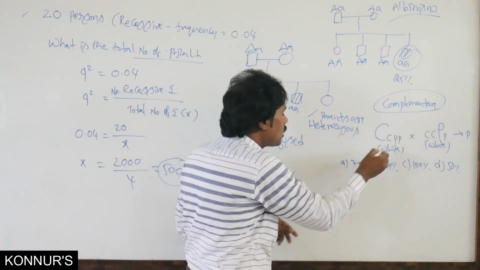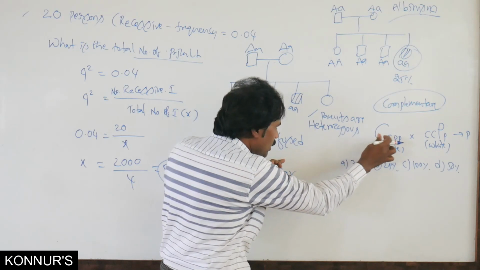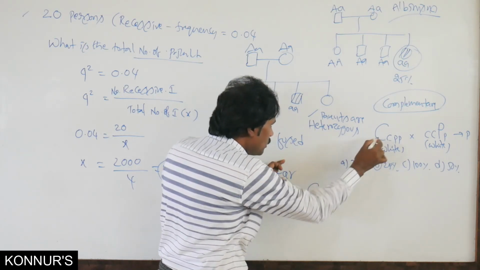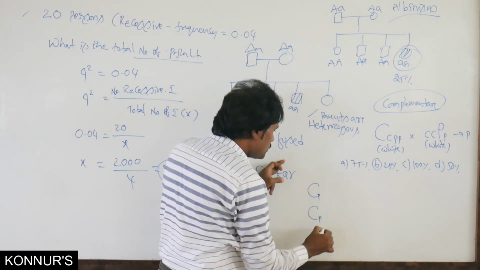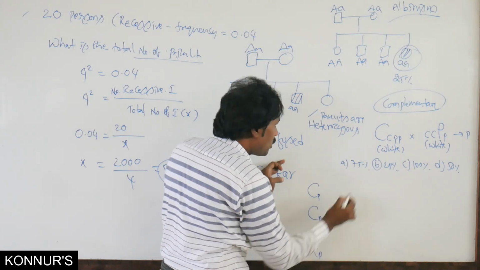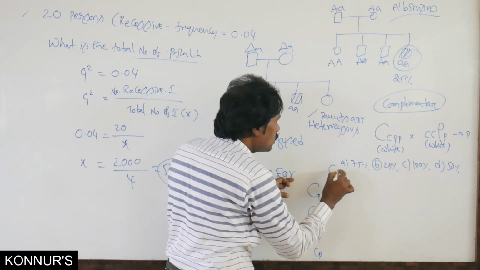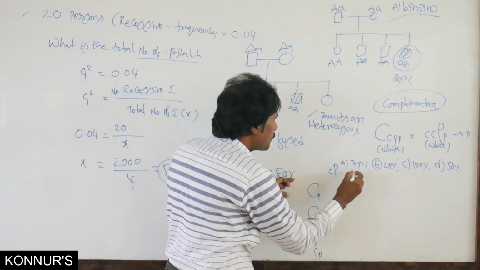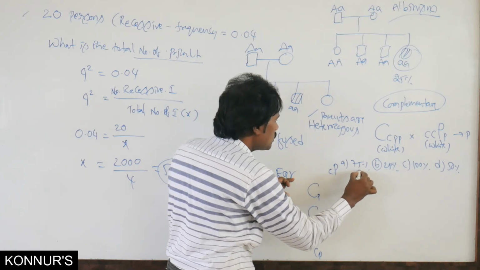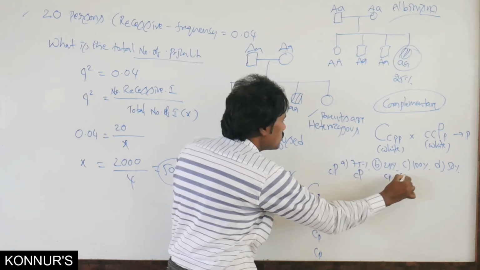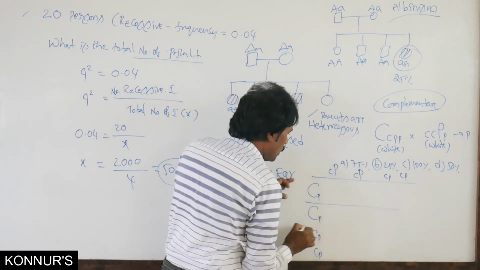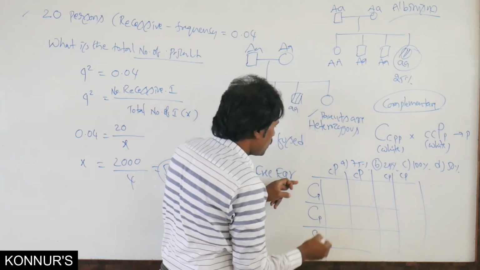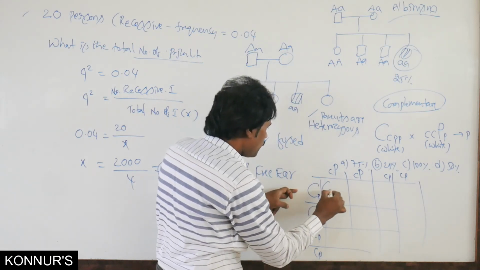If you want the possibility of color, you write the gametes: capital C and small p, capital C and small p, small c and small p, similarly small c and capital P, small c and small p. If you draw like this, then you can understand.